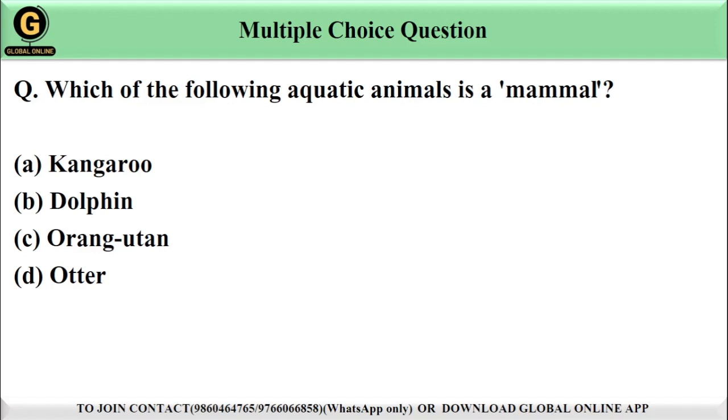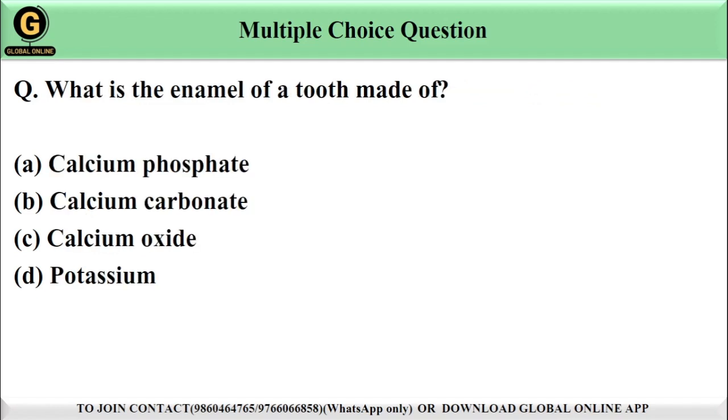Guys, the next question is, what is the enamel of a tooth made of? Options are given. Calcium phosphate, calcium carbonate, calcium oxide and potassium. Guys, the correct answer will be option A, calcium phosphate, because the enamel of a tooth is primarily made up of calcium phosphate. It is the hardest substance in the human body, providing protection to the tooth from decay and damage.